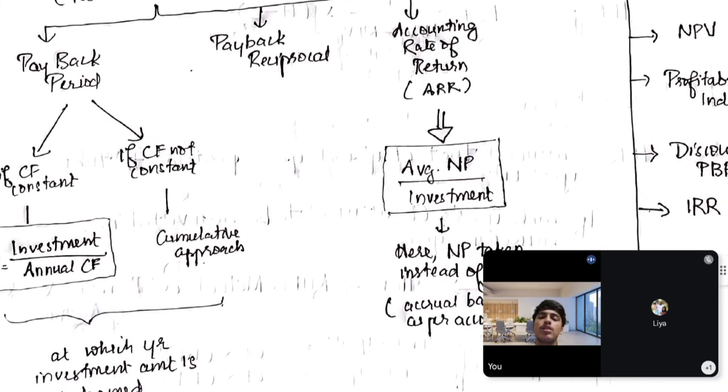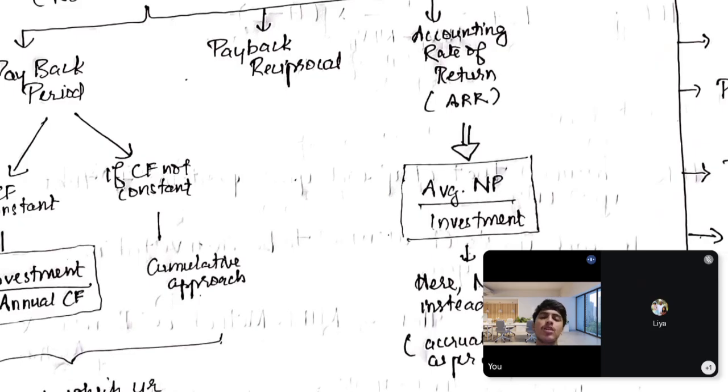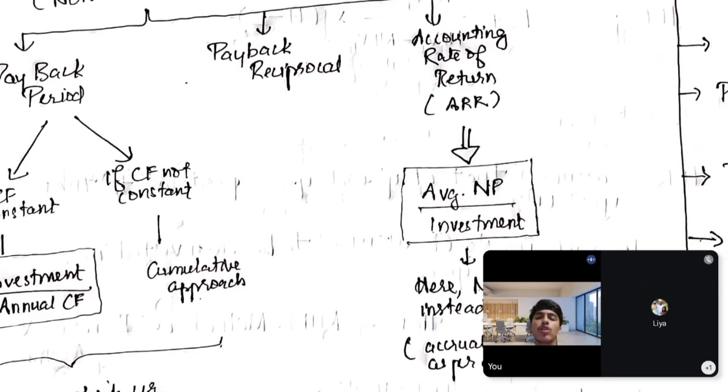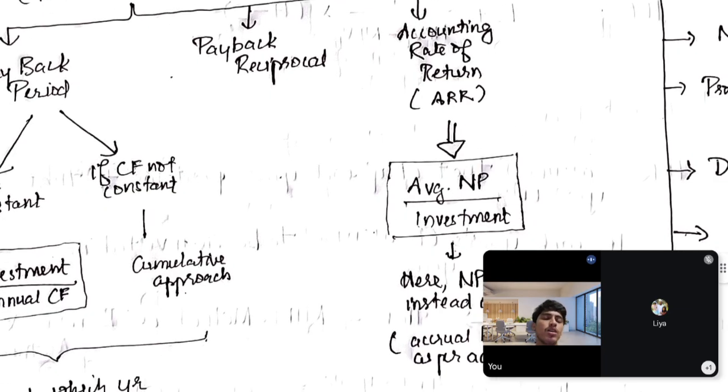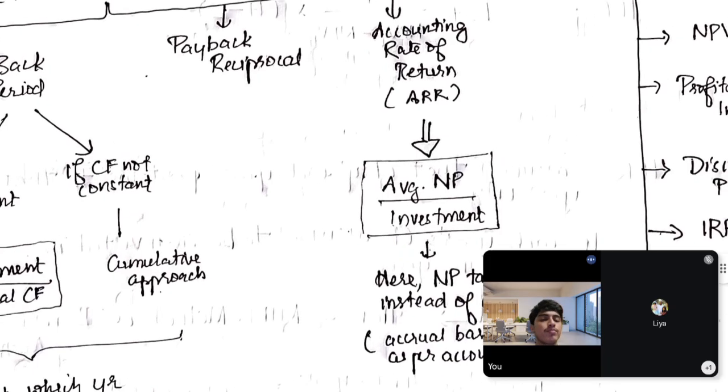Now, payback reciprocal is just the reciprocal of the payback period. In the example that we discussed, the payback period is 5, that is 1 lakh divided by 20,000. So the payback reciprocal is just 1 divided by 5, that is 20%. It's telling you what percentage of the investment you are receiving back each year. That's the logic behind payback reciprocal: 1 divided by the payback.